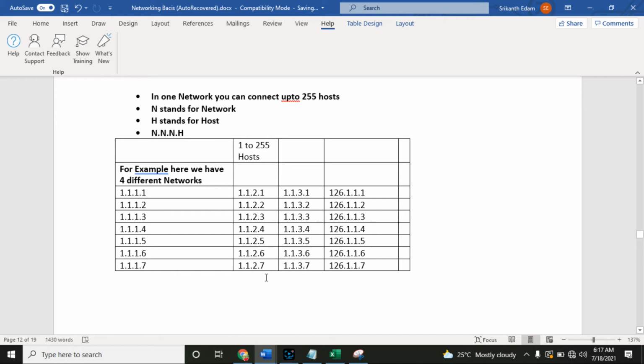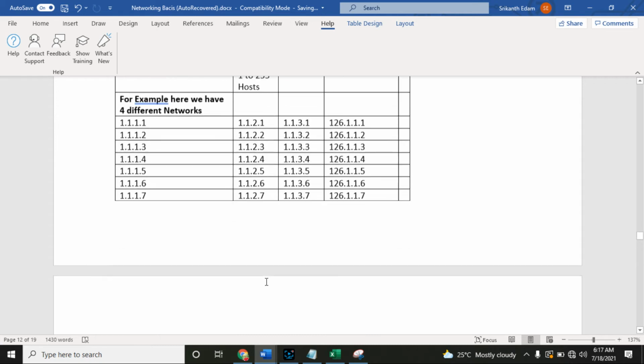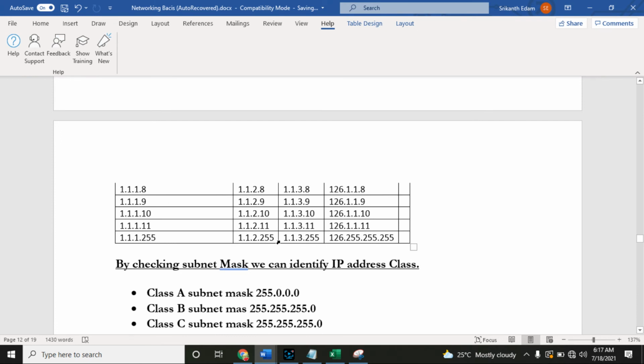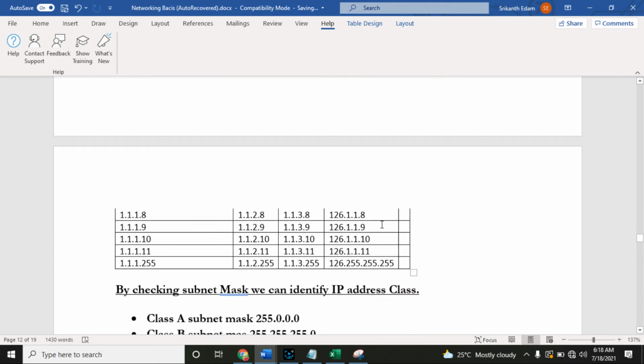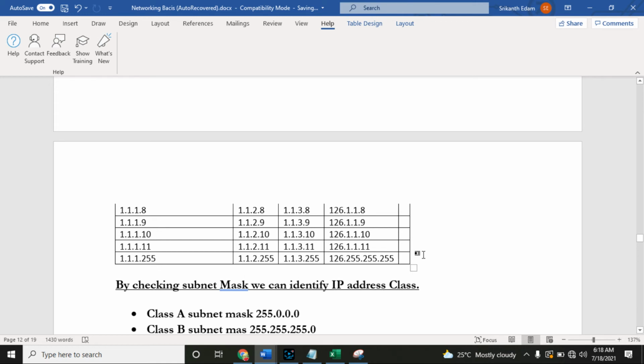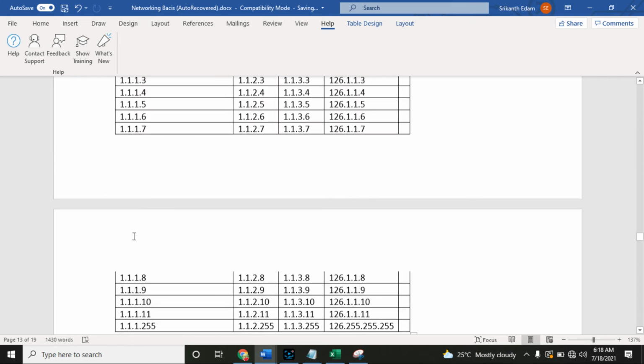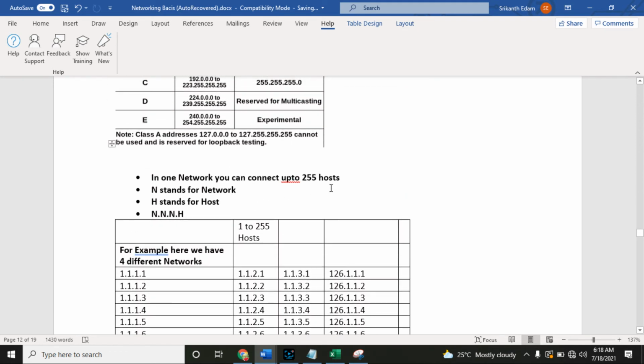You can connect up to 255 here, 2.255, here 3.255. A class A IP range ends with 126, so 126.1.1, 1.2, 1.3, up to 255.255.255. In a single network you can connect up to 255 hosts.